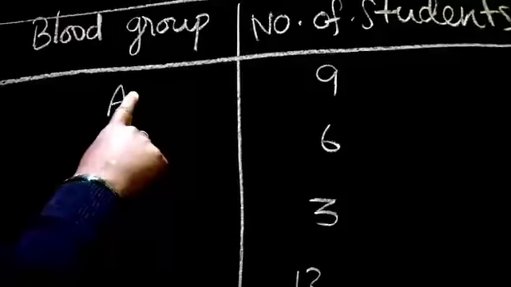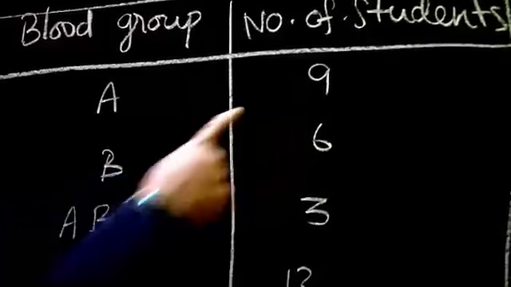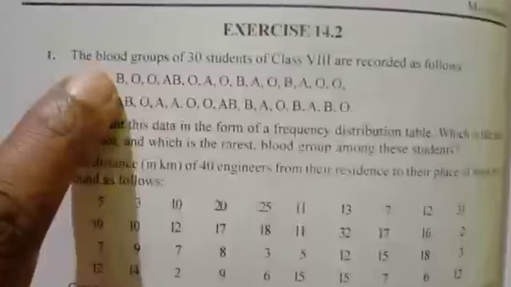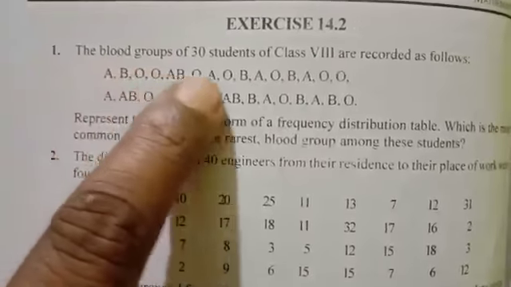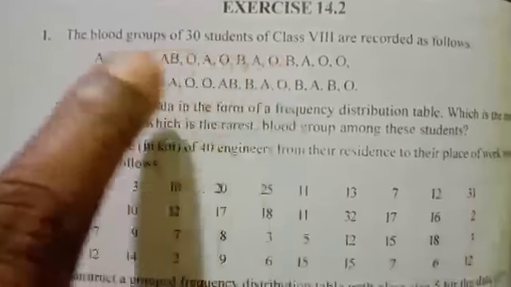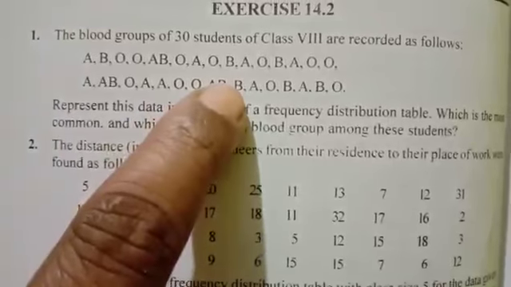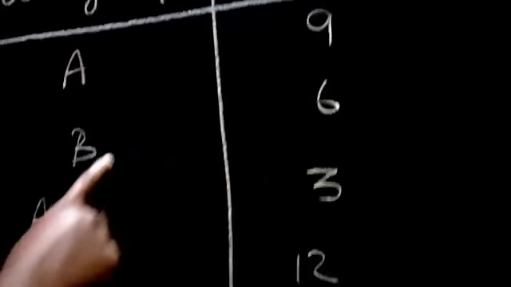So A group students are 9. So B group we will count now. This is 1, 2, 3, 4, 5, 6. So 6 for B group.